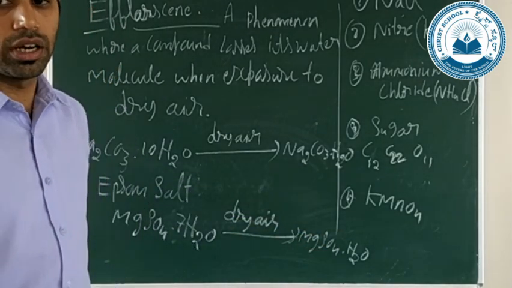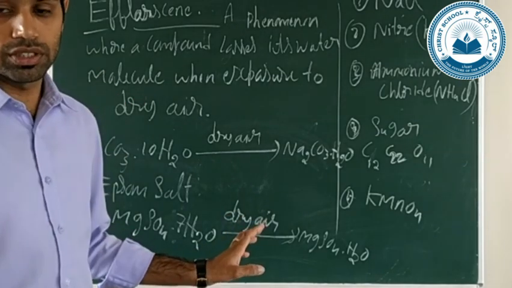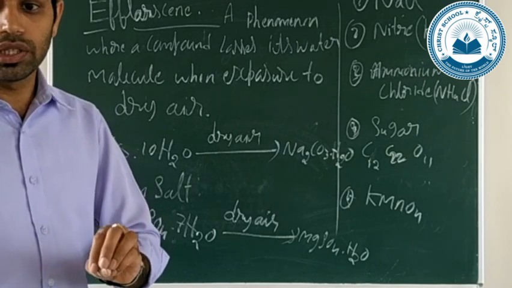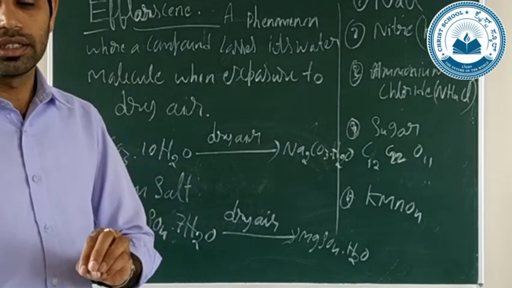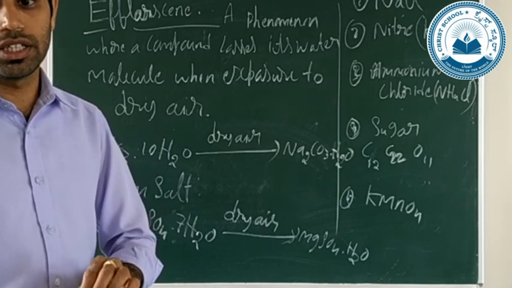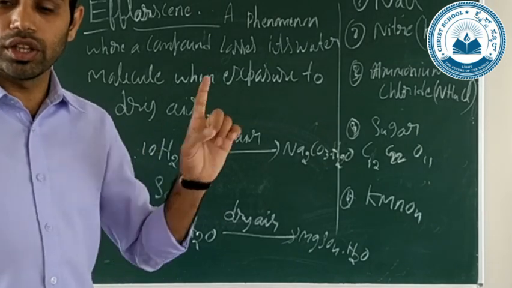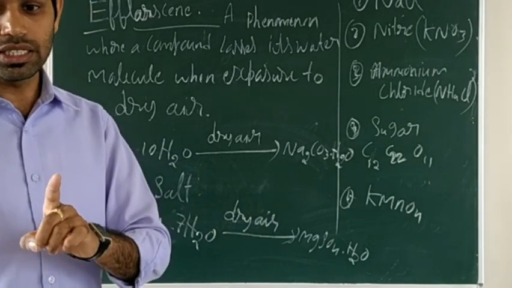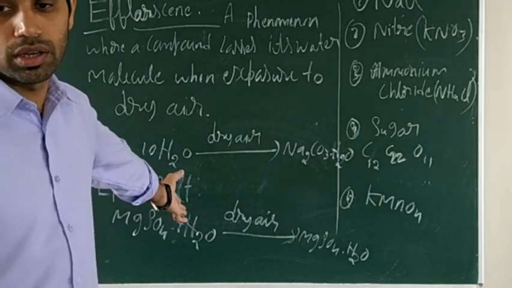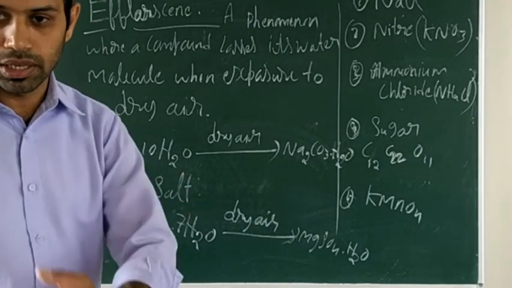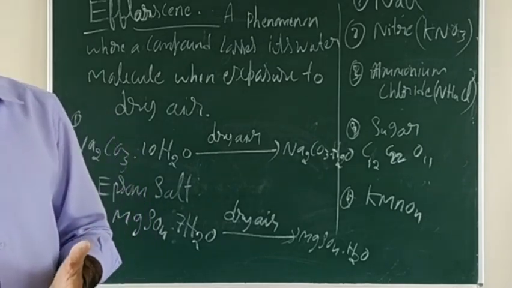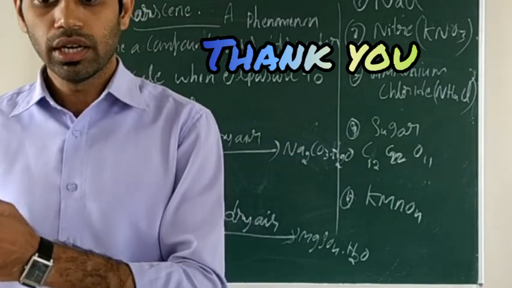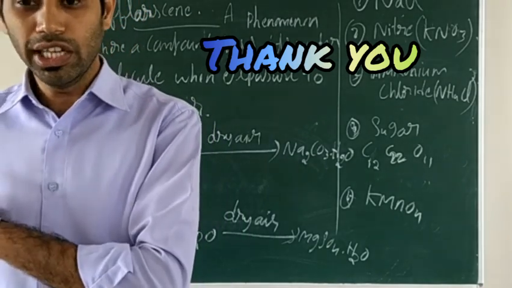So these are a few examples of efflorescent substances. The phenomenon where a compound loses its water molecule when exposed to the dry air is called efflorescence. And one more thing, during this process the crystal loses its shape. A few examples I told: washing soda crystal and Epsom salt, and similarly Glauber's salt, Na2SO4, 10H2O. That is also a decahydrate, which is going to change into the monohydrate.